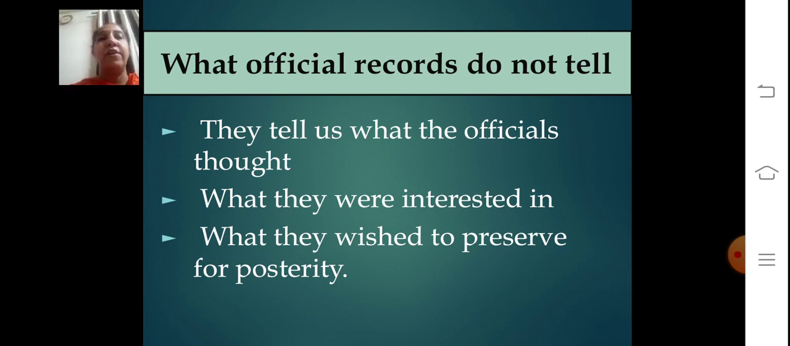Next topic: what official records do not tell. From this corpus of records, we can get to know a lot, but we must remember that these are official records. They tell us what the officials thought, what they were interested in, and what they wished to preserve for posterity. Posterity means for the future generation, what they wanted to preserve for the future generation.